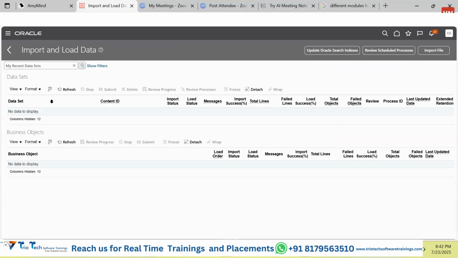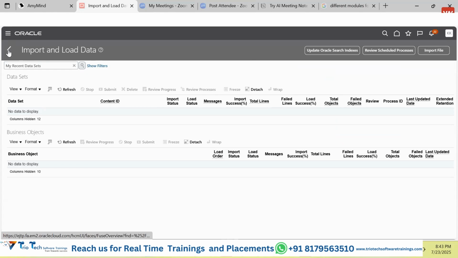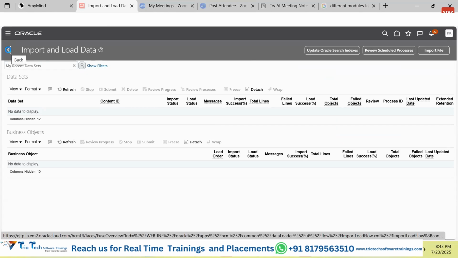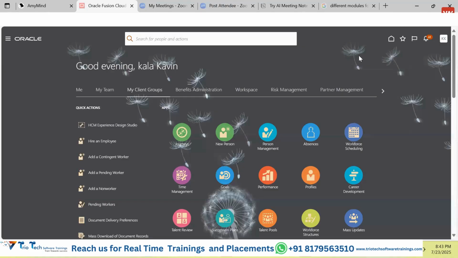Okay, guys, if you want to go back to the previous page, we are not supposed to use the navigator button of the browser at any time. We are supposed to use either this navigator, which is available here, or, if the page allows you to go back, this particular back button only. Okay, if you are on any page, we have understood that we can directly click onto this home button also, which is also permissible.